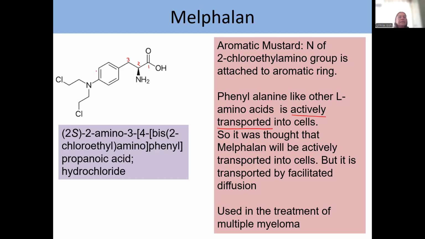But it is transported via facilitated diffusion. Just remember this, facilitated diffusion is not against the concentration gradient. And this is mainly used in the treatment of multiple myeloma. I had remembered during my student days as this: multiple myeloma, melphalan.